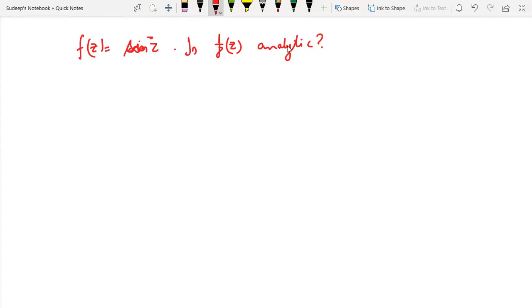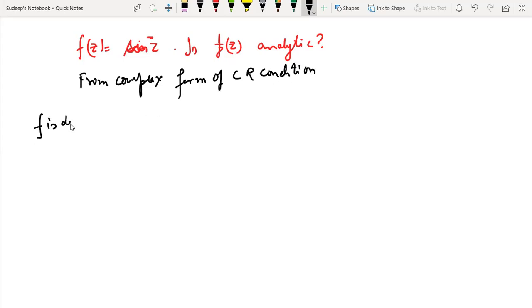From the complex form of the Cauchy-Riemann conditions, we understand that if f is differentiable at a point z naught, it should imply that del f upon del z bar must be 0 at that point. This is something that we have already done.